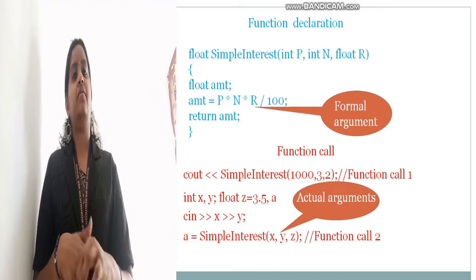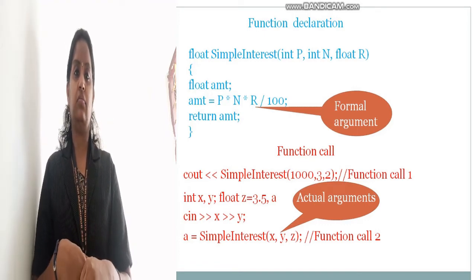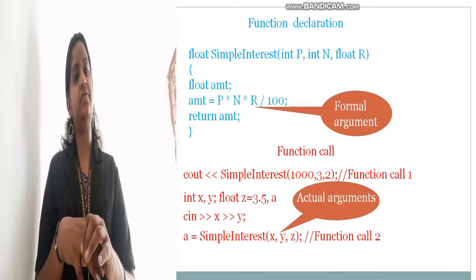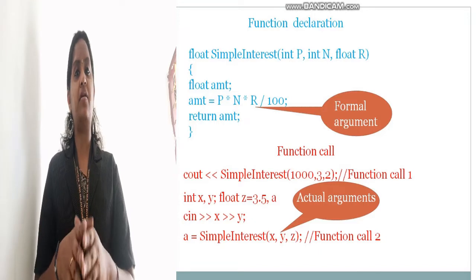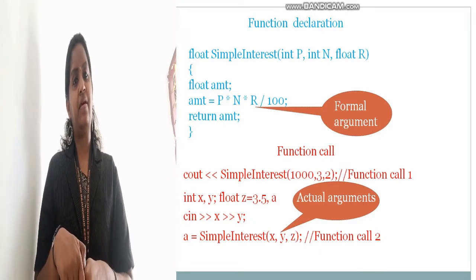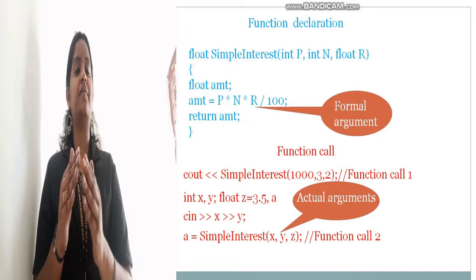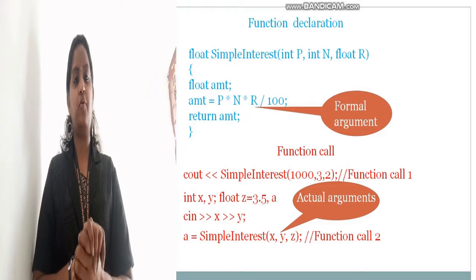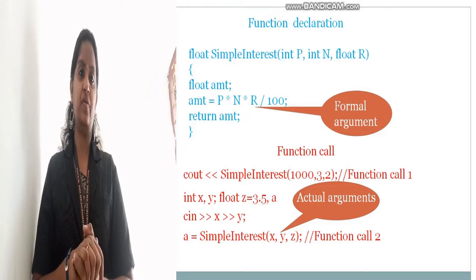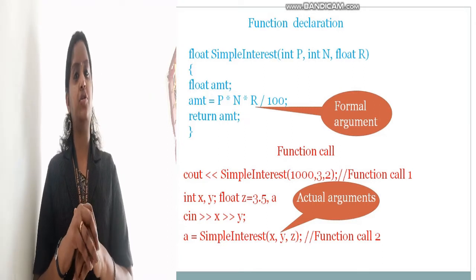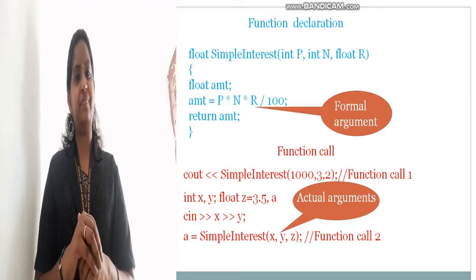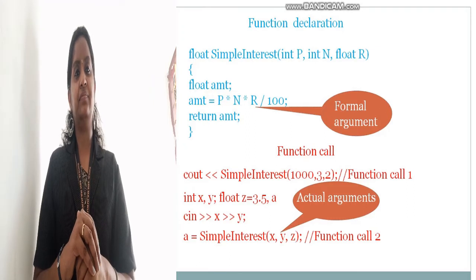So formal arguments means the variables which are used inside the function definition. That is known as formal arguments. And actual arguments means the variables which are used in the program statements, in a function call. Clear?